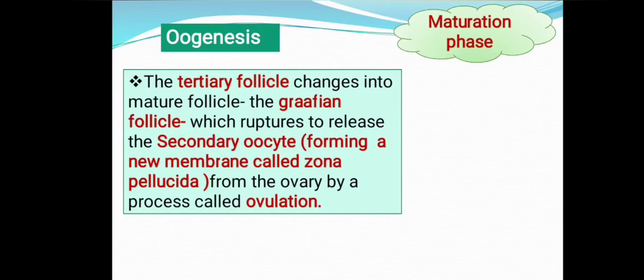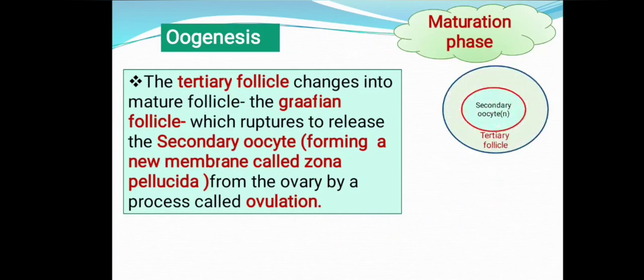Now this tertiary follicle changes into Graafian follicle. It is a mature follicle, the Graafian follicle, which ruptures to release the secondary oocyte from the ovary by the process called ovulation.